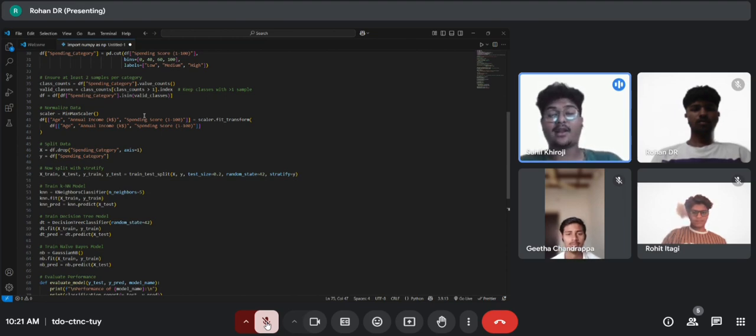Here, training data, which is X_train and y_train, is used to train the model. Testing data, X_test and y_test, is used to evaluate model performance. Stratify=y prevents an imbalanced dataset, ensuring all spending categories are equally distributed.